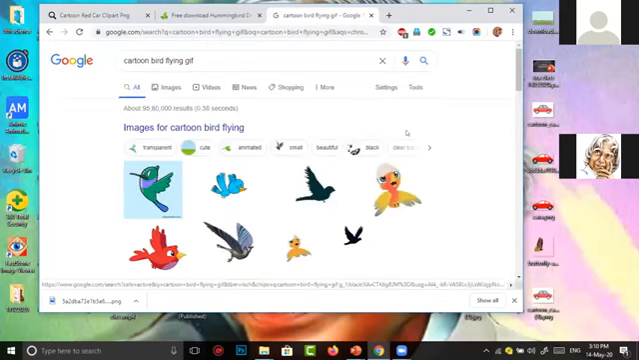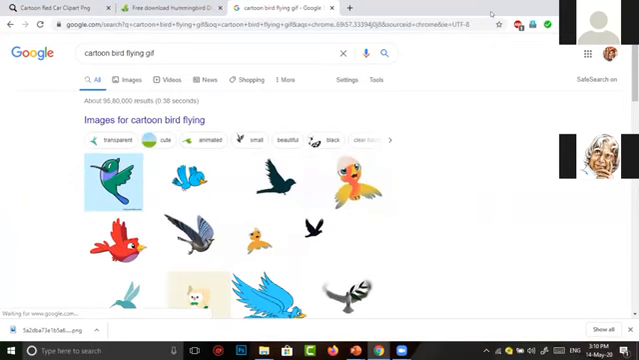Sir, maximize your Chrome browser, sir. In which I select images.